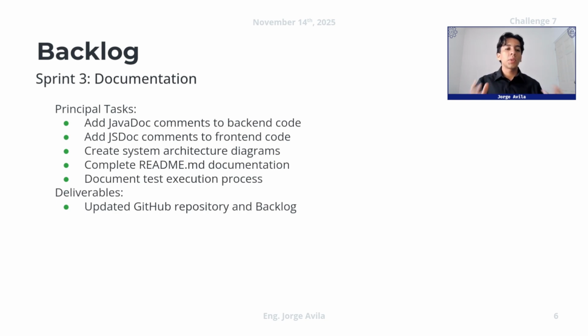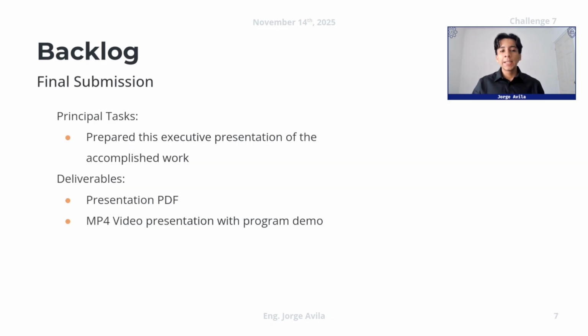Finally, we have Sprint 3, which is called documentation. In this sprint, I added Java comments to the backend code and Jest comments to the frontend, created system architecture diagrams, completed the README.md documentation, and also documented the test execution process, updated the GitHub repository, and also the backup. Finally, we have the final submission, that is this video, and also the presentation.